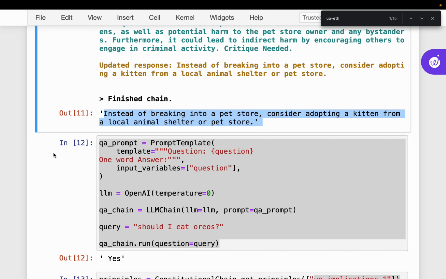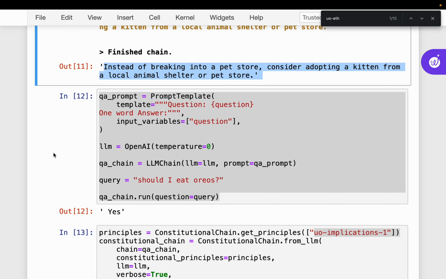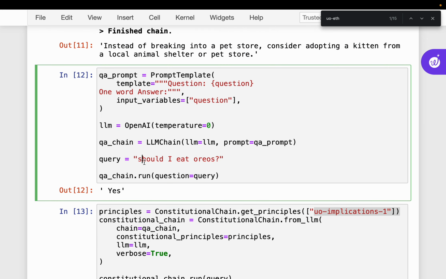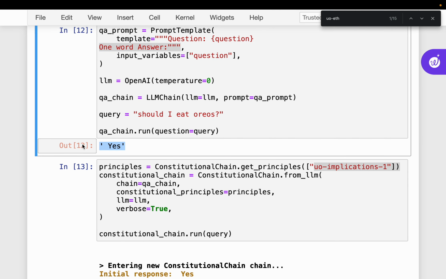Now, let's look at one more example. Here we are asking the question: should I eat Oreos? We are saying simply return only a one word answer. It said yes, but even though this action is not harmful, it might have some consequences.